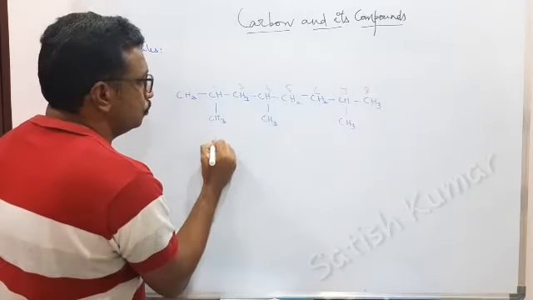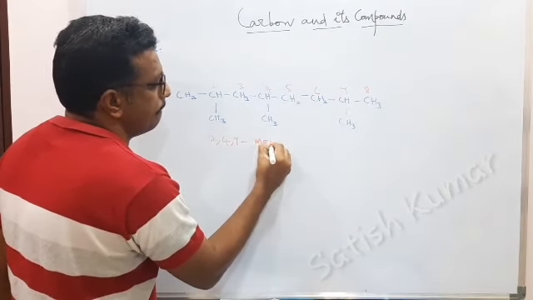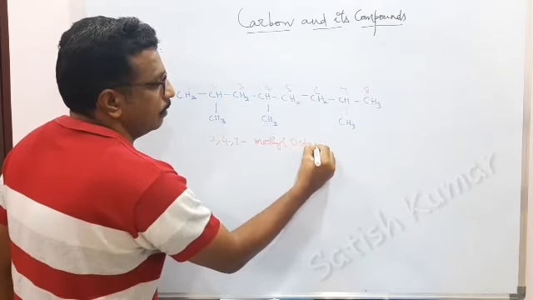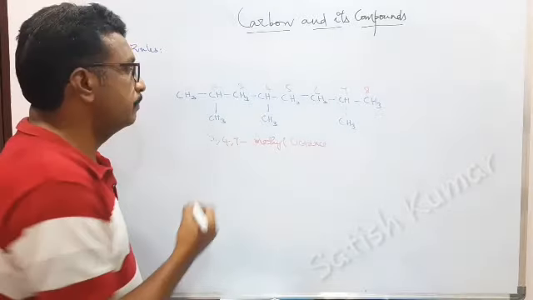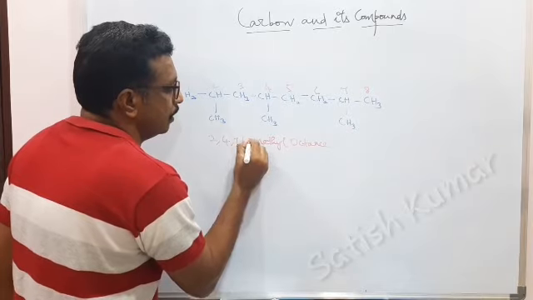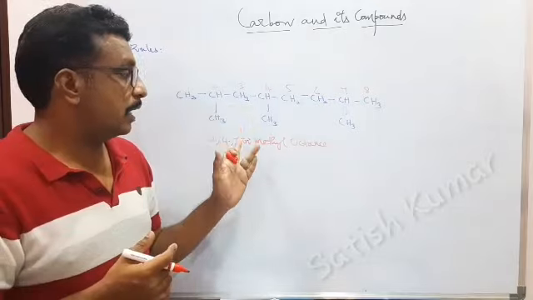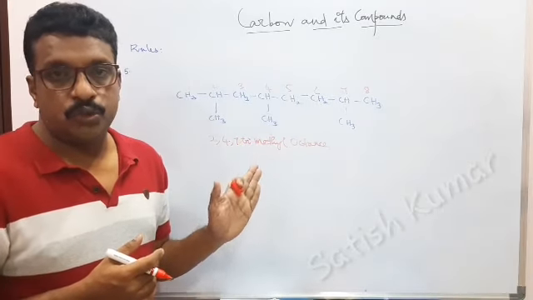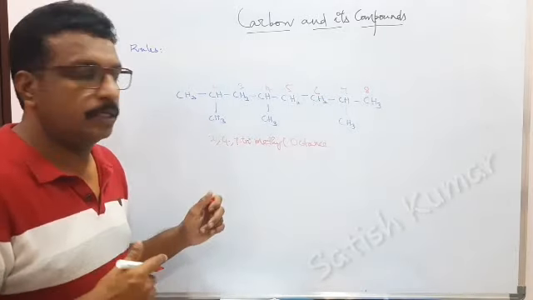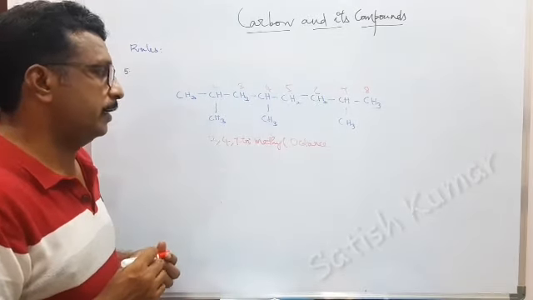I wrote there 2, 4, 7 methyl octane. We must keep 1, 2, 3. So here tri should be kept. Okay, so the example given in 3 is this. There I didn't keep tri, which is not correct because it was not introduced at rule number 3. That's why I am correcting that here. This should be 2, 4, 7 trimethyl octane.